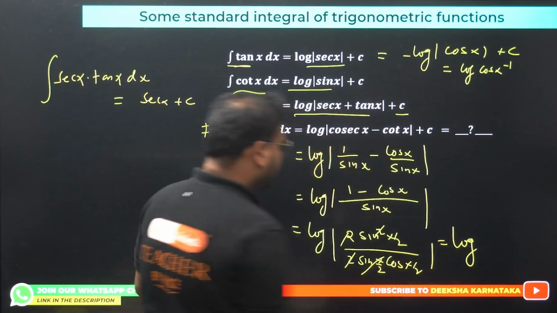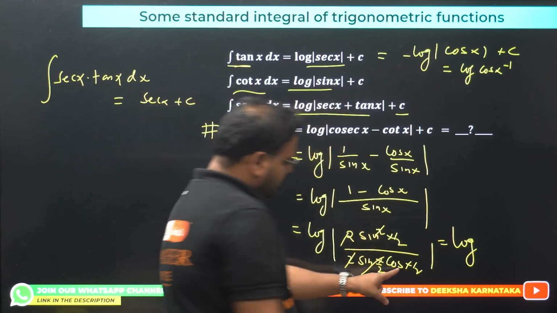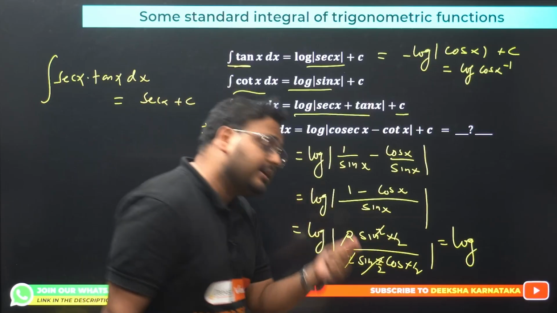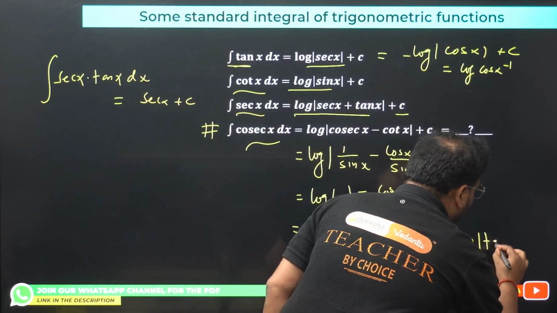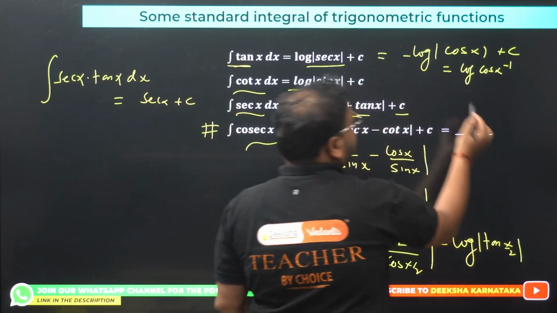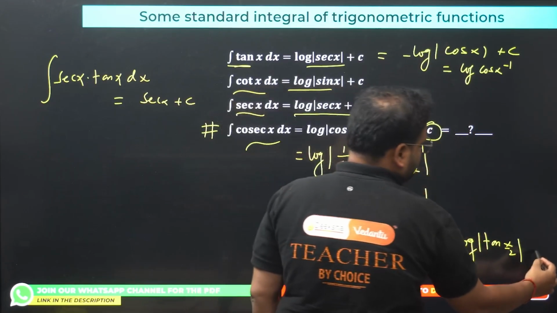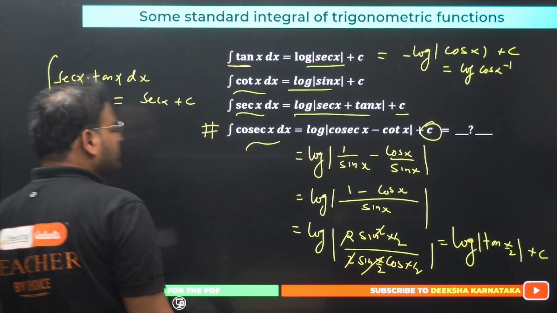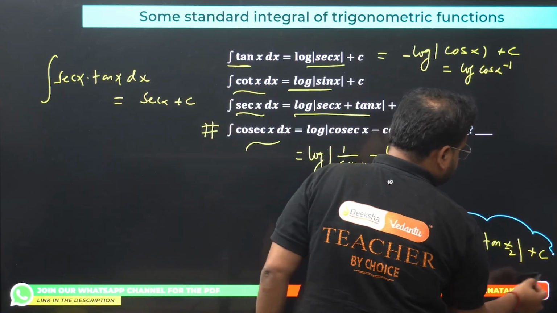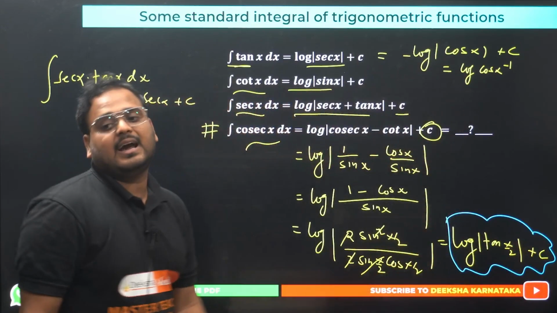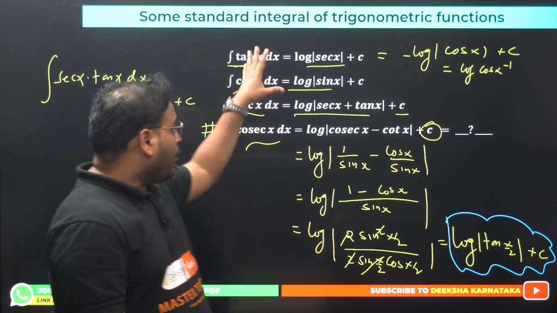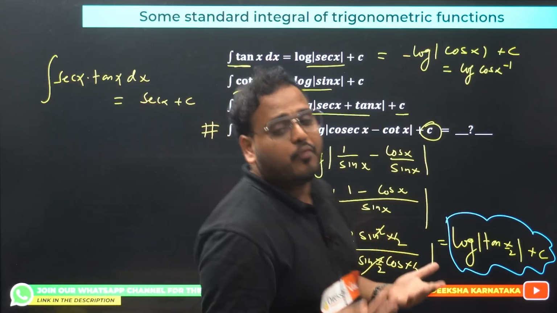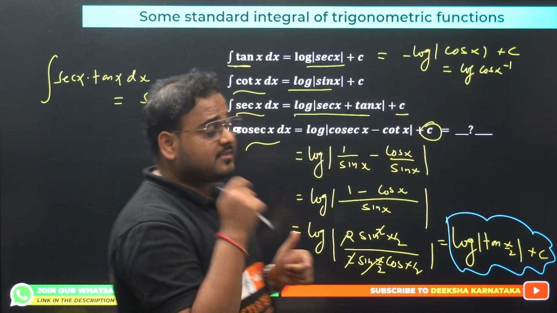I have log over here. Only sin x by 2 in the numerator, please check. Sin x by 2 divided by cos x by 2 becomes tan x by 2. So the answer becomes log of tan x by 2. This is the integration constant, so we can keep plus c here also. This is my second form of the integration of the function cosec x: log of tan x by 2 plus c. All four are very important formulas. They'll be used. I told you I'm going to give you a few more formulas as well. That's there in today's session itself.